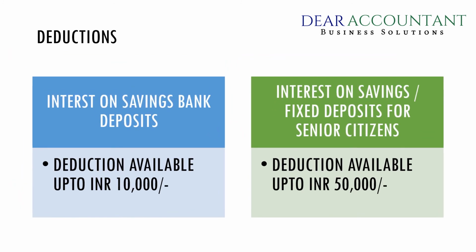Last but the most commonly claimed deduction is the deduction under Section 80TTA, which is given towards your interest on savings bank deposits up to Rs 10,000. If you are a senior citizen, don't worry. There is another similar deduction under Section 80TTB, which is also towards the interest on savings bank deposits, and this deduction is available up to a maximum of Rs 50,000.